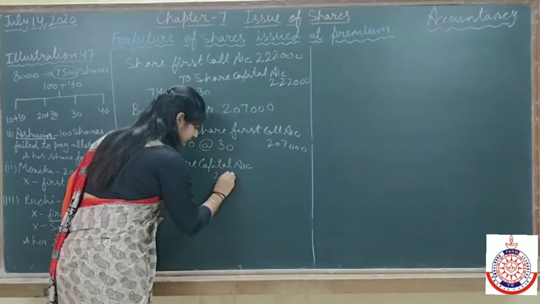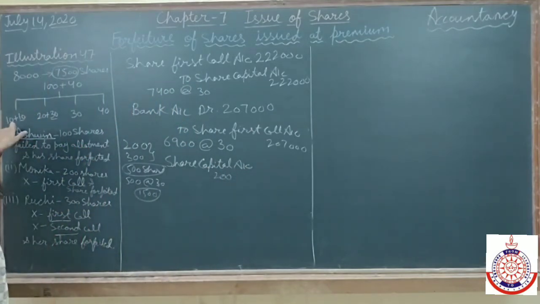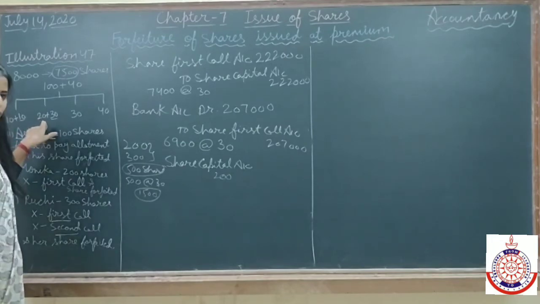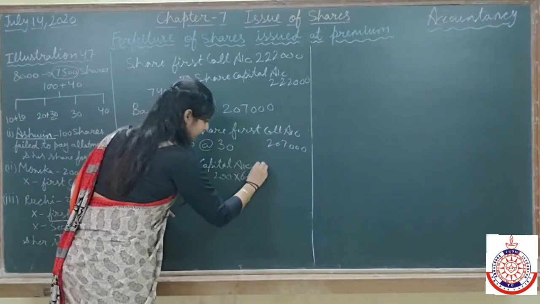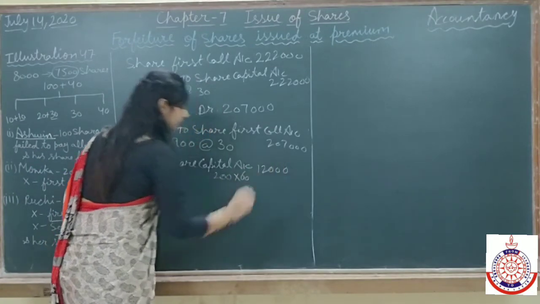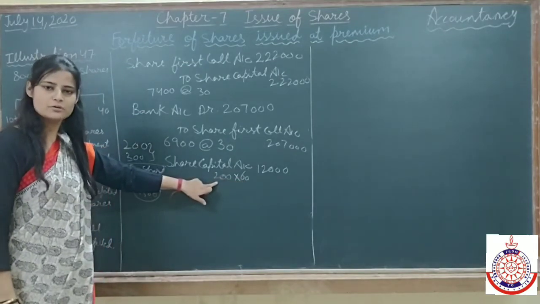as 200 shares are forfeited. This time we have called 10 rupees for application, 20 for allotment, and 30 for first call, which is 60, means a total of 12,000 we have called. So 60 is the called up amount and 200 shares we are going to forfeit.